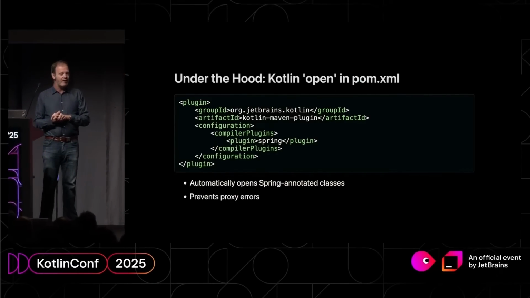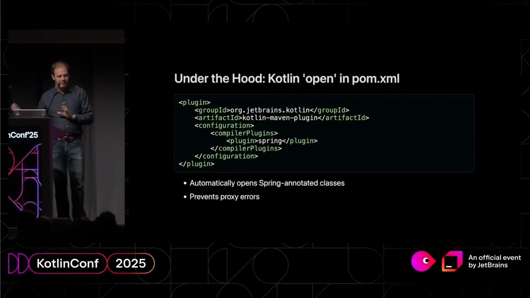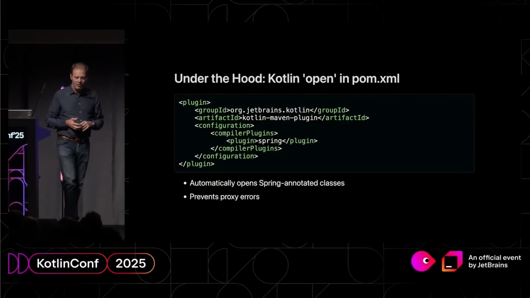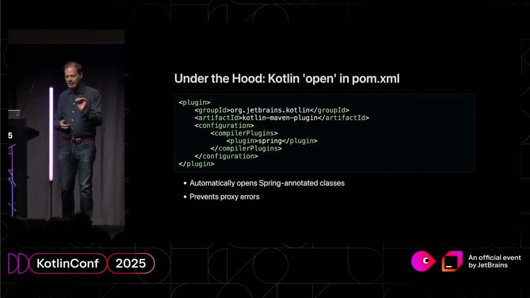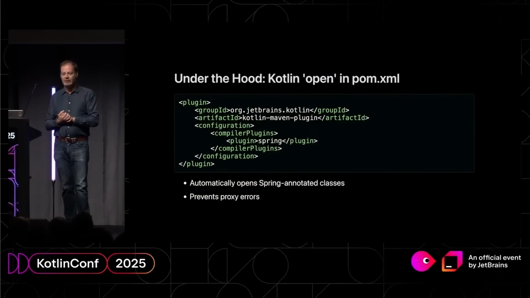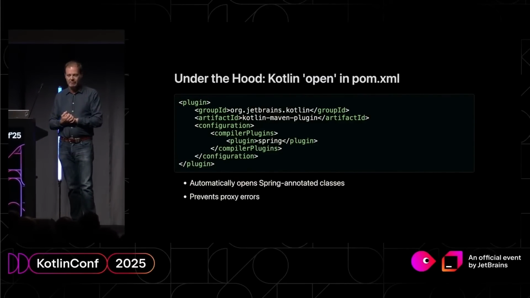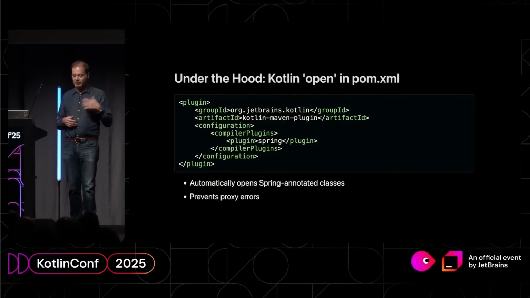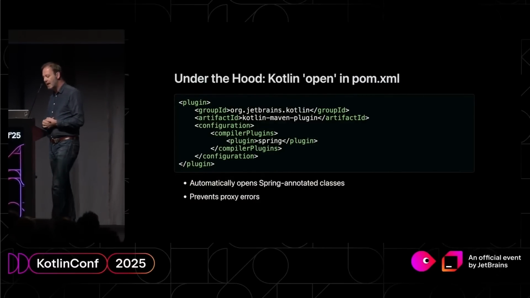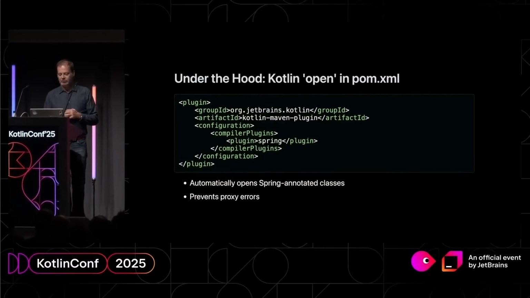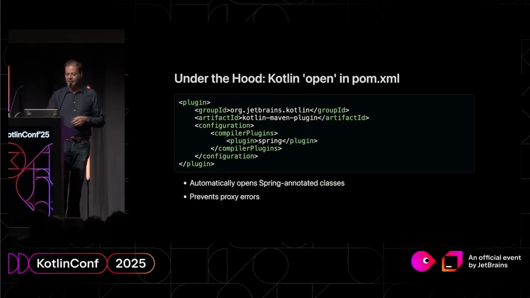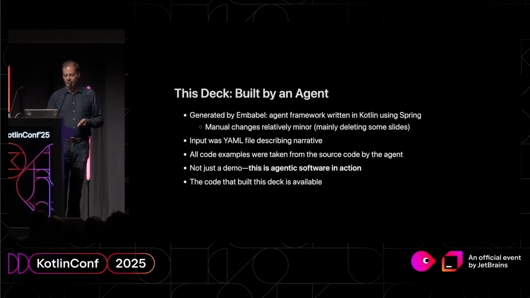And you can silently get errors, or get errors that have warnings you perhaps didn't notice, and your app doesn't do what you wanted. So configure the Kotlin open plugin for Spring. In this case, this is how you do it in Maven. You can do it obviously in Gradle as well. Very important, it will save you a lot of pain and it will keep your Kotlin looking nice.